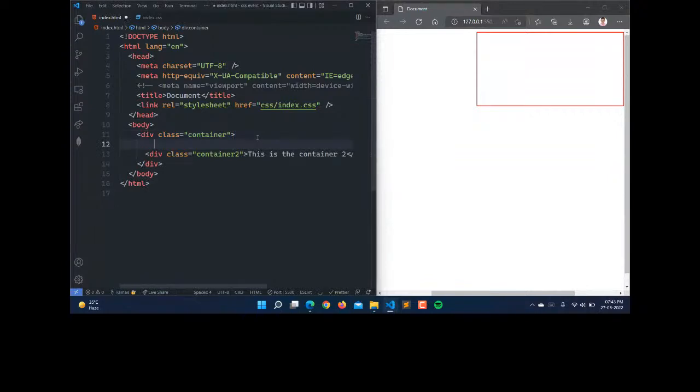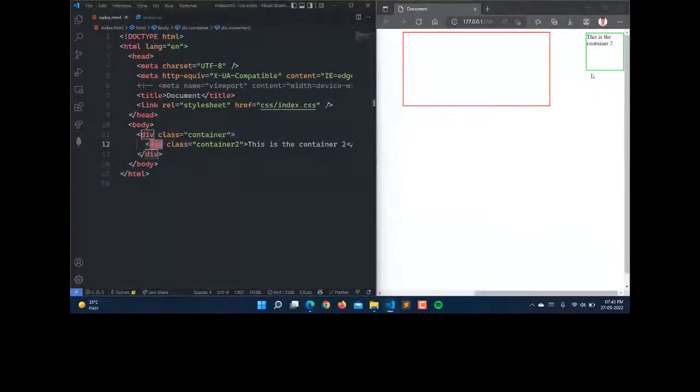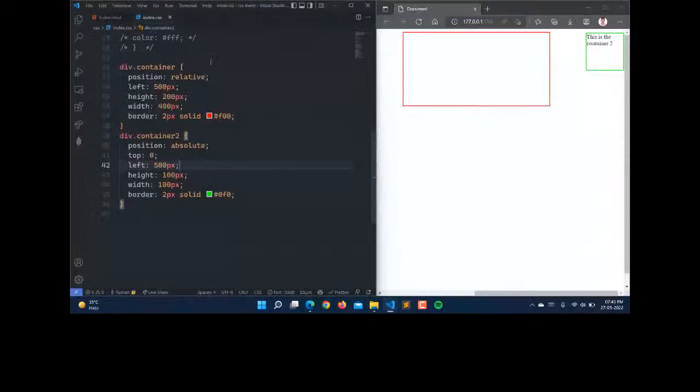So here I'm just saving this. Now you can see that container2 is a child of the div, but it is still positioned with respect to the body. This is because we have the position as absolute, and this position is with respect to the view of the page only.